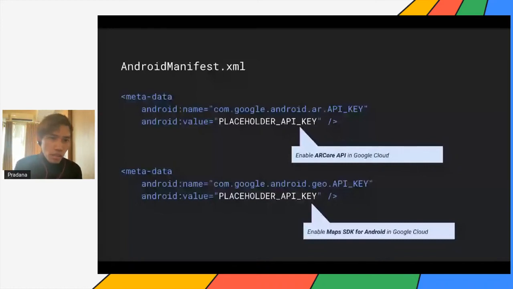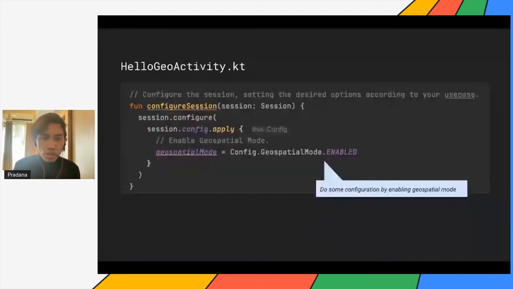And then in the example project, you will find a HelloGeo activity, which means in this file, you can enable the geospatial mode, because by default it's disabled, so you can enable it by applying some configuration for the geospatial mode. In this case, it will track the image that we will send to the VPS also.